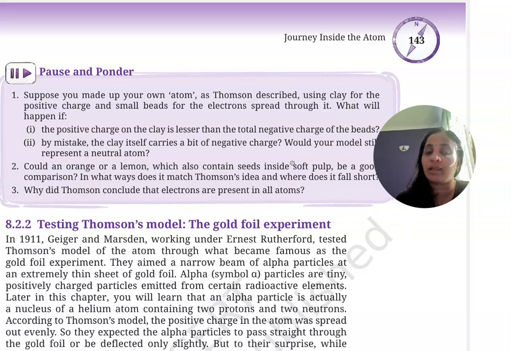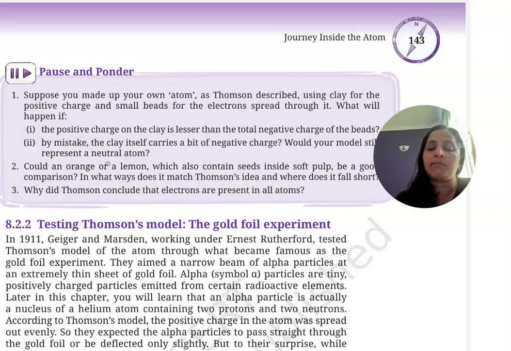If the atom is neutral, we know the positive charge must always be equal to the negative charge. Here the negative charge of the beads is more, so the atom must show negative charge. The atom is not neutral, it must be negatively charged.